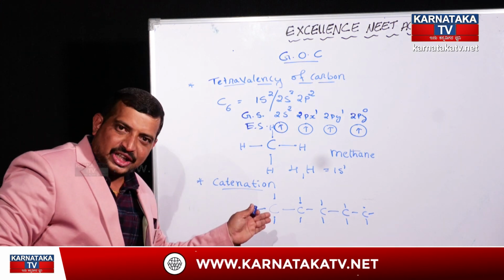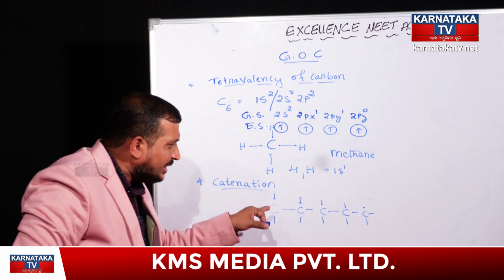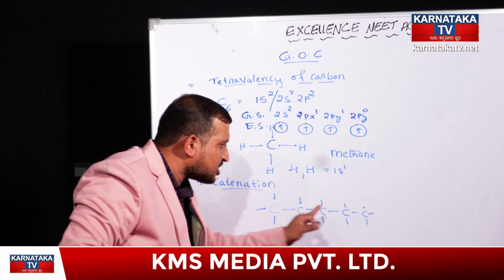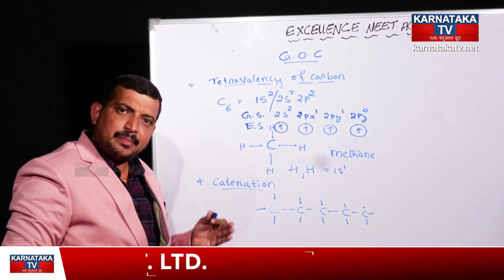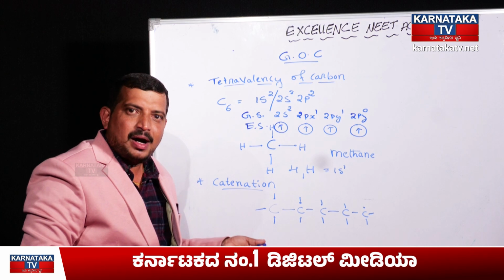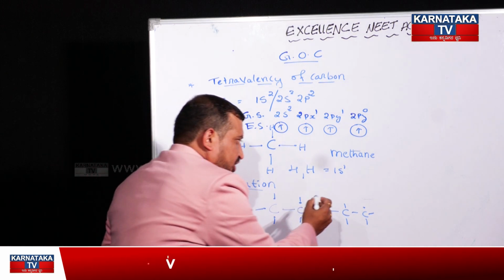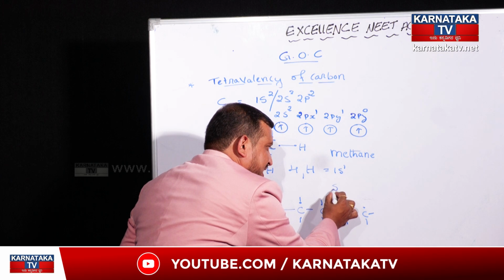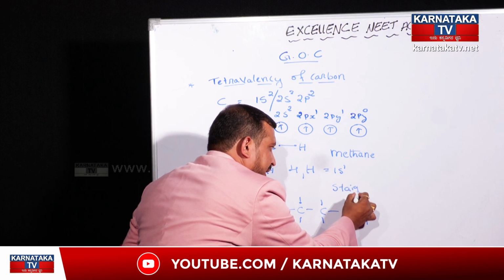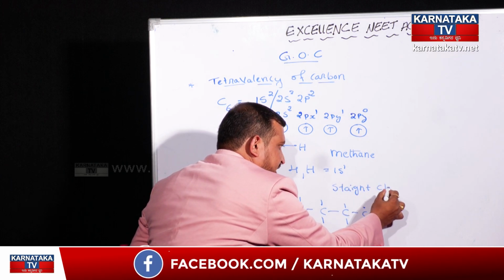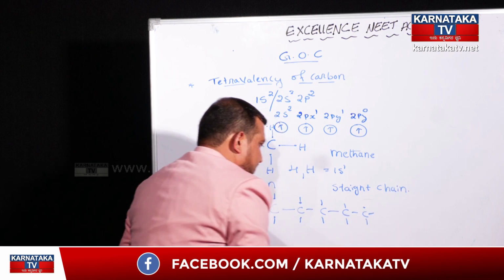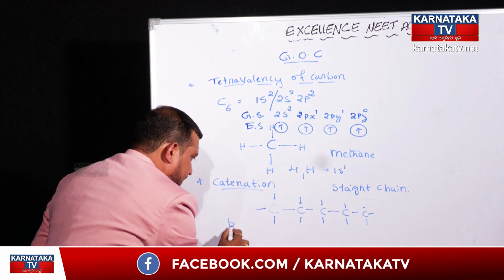Meanwhile, in this catenation property, if all the carbon atoms are present in a straight chain, sometimes these carbon atoms may form a branched chain also. That's why under catenation we can have a straight chain of carbon atoms, as well as a branched chain.